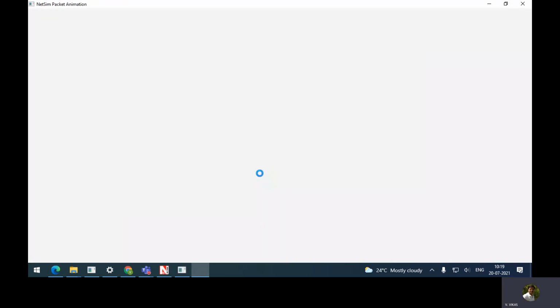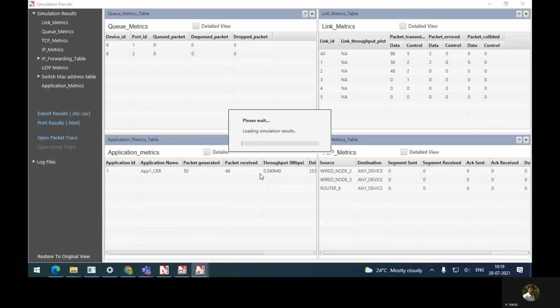It takes time to simulate that. After simulating, you get several windows. Everyone is in the simulation results window.